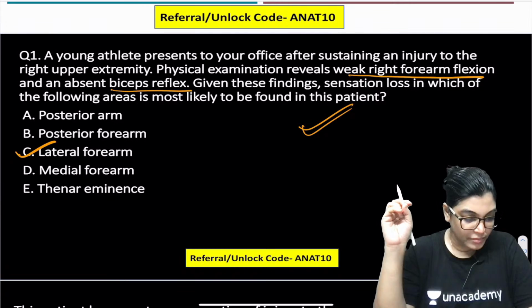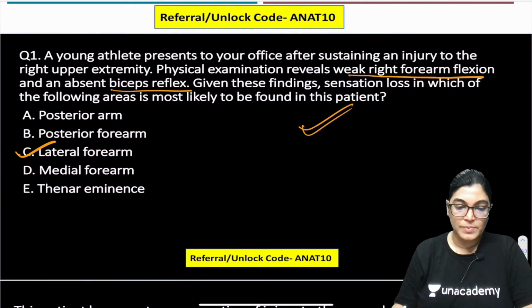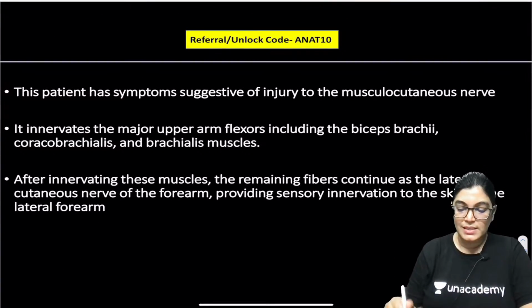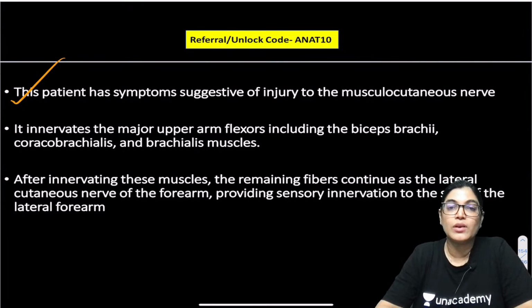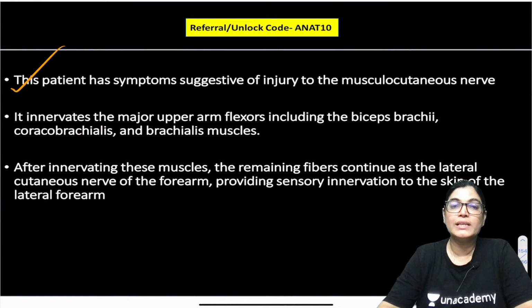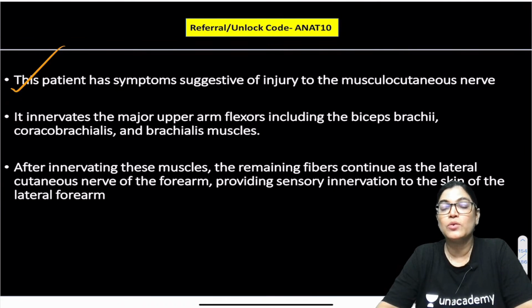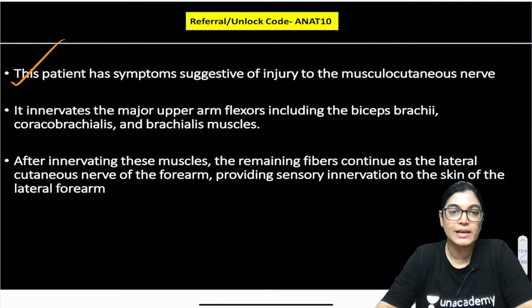Actually, the nerve. Aditya Singh is giving the explanation. Yes, that is the reason why it is the correct answer. The patient has symptoms very suggestive of musculocutaneous nerve injury, because the flexor group of muscles is not working. If the musculocutaneous nerve is injured, only the lateral aspect of the forearm is affected, because the musculocutaneous nerve continues as the lateral cutaneous nerve of forearm. So that is the correct answer.